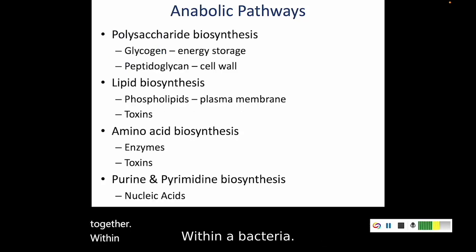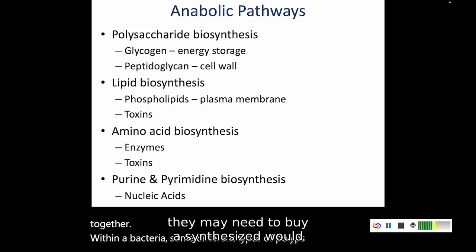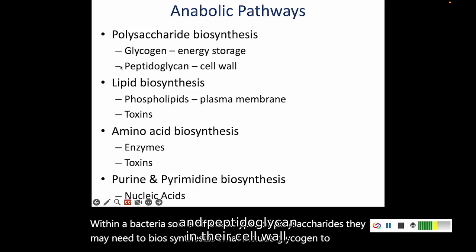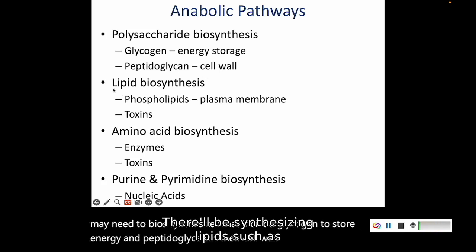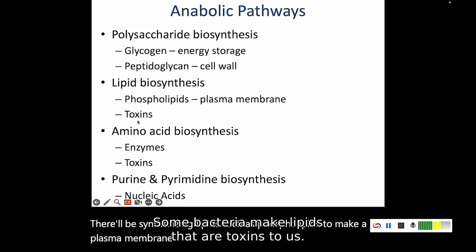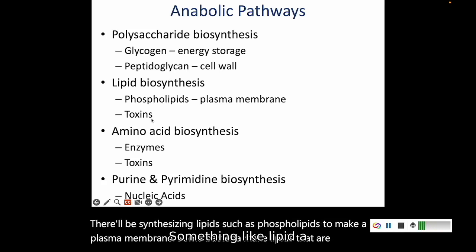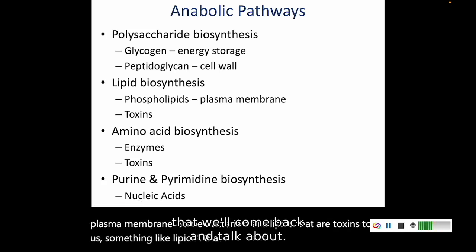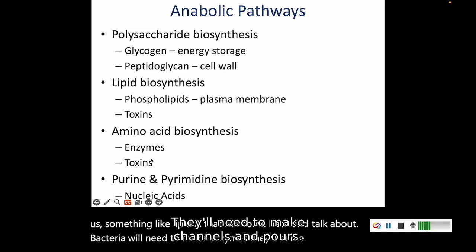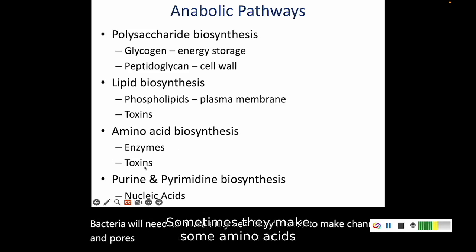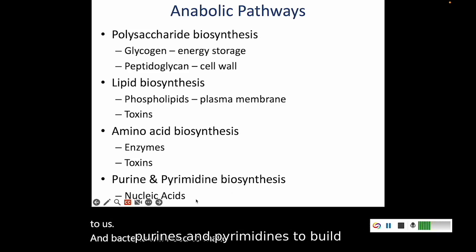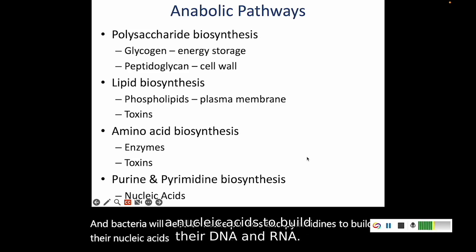Within a bacteria, some different types of polysaccharides they may need to biosynthesize would include glycogen to store energy and peptidoglycan in their cell wall. They'll be synthesizing lipids such as phospholipids to make a plasma membrane. Some bacteria make lipids that are toxins to us, something like lipid A that we'll come back and talk about. Bacteria will need to make enzymes. They'll need to make channels and pores. Sometimes they make some amino acids that are toxic to us. And bacteria will need to make purines and pyrimidines to build their nucleic acids, to build their DNA and RNA.